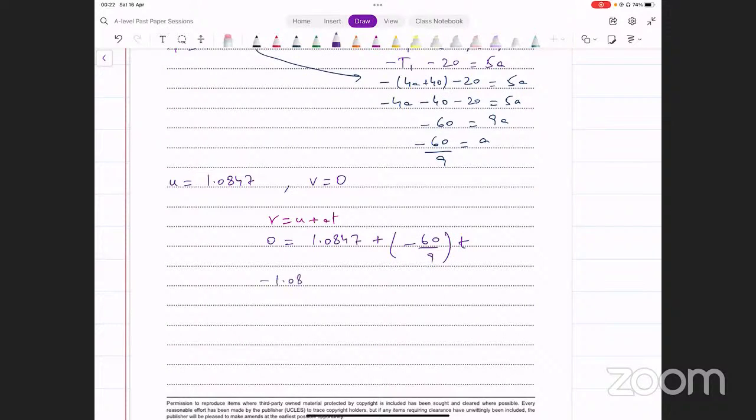Minus 1.0847 goes to the other side, so it gets multiplied by 9 and divided by minus 60. Evaluate this and we get our time: 1.0847 into 9 divided by 60. That gives me 0.1627, which is 0.163.